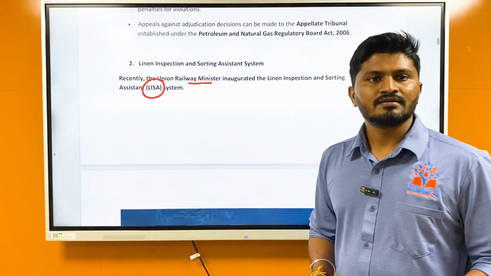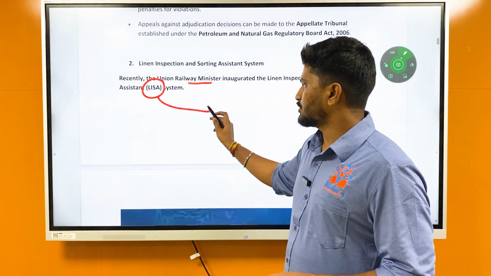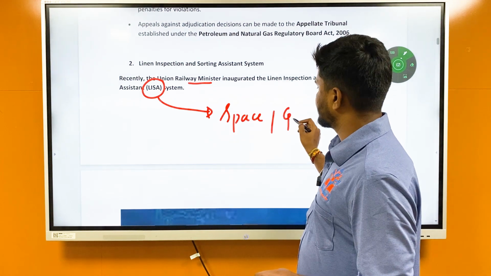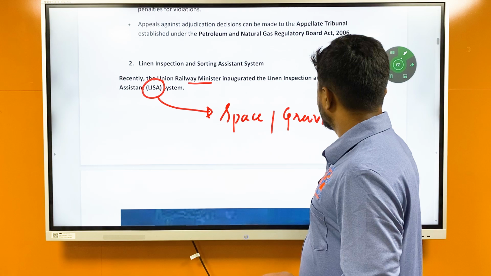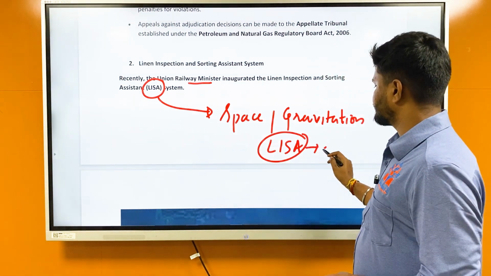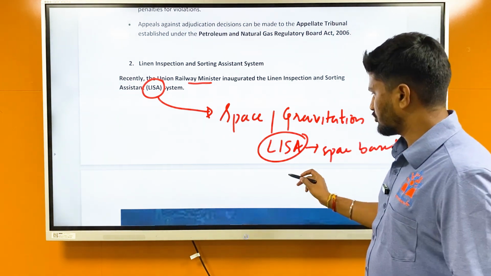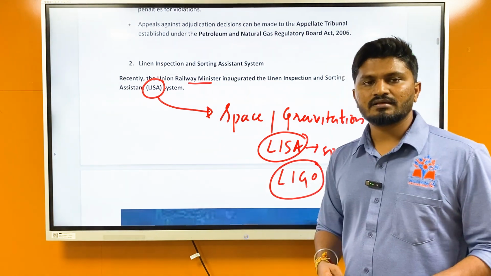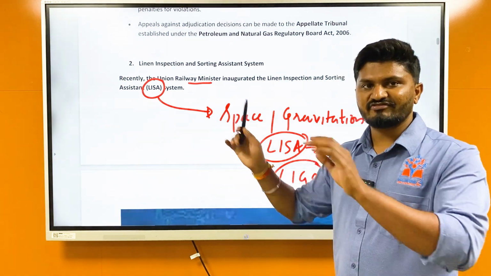LISA. Normally, if you hear about LISA or e-LISA, etc., you suddenly start thinking about space programs, or gravitational wave observatories. So LISA in gravitational observatory is a space-based gravitational observatory. Ground-based is LIGO. LIGO is the ground-based gravitational wave observatory. If it is present in space, it is called as LISA. But this LISA is different from that LISA.